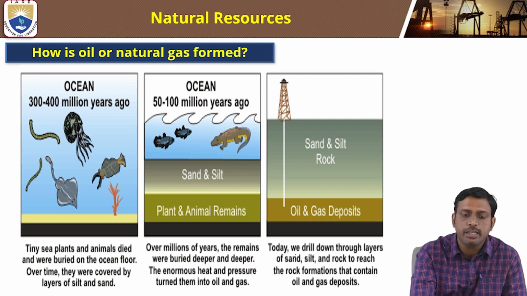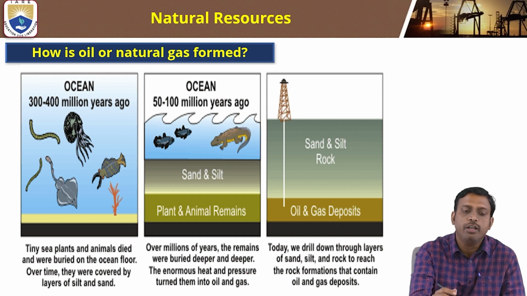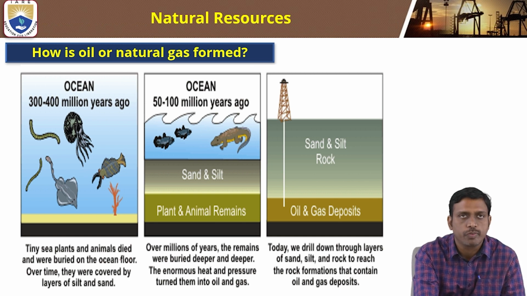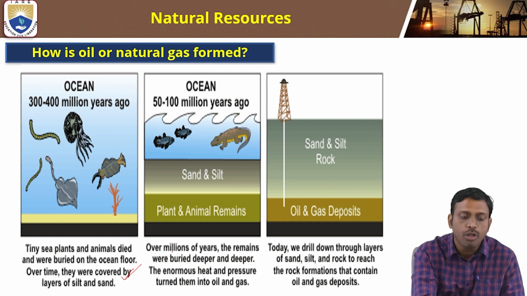How are oil and natural gas formed? When tiny sea plants and animals died, they were buried on the ocean floor, 300 or 400 million years ago. Over time, they were covered by layers of silt and sand.